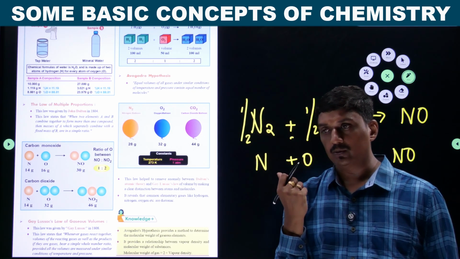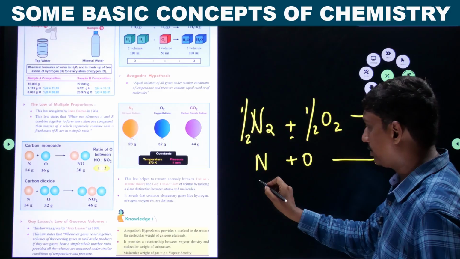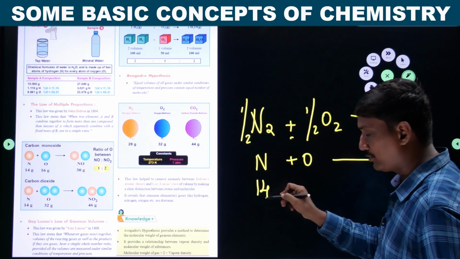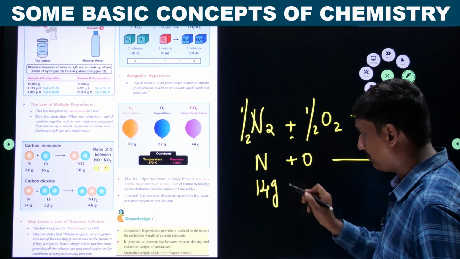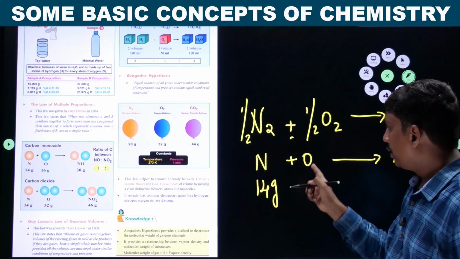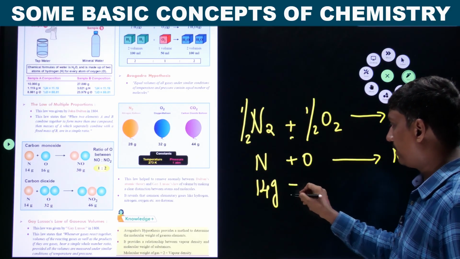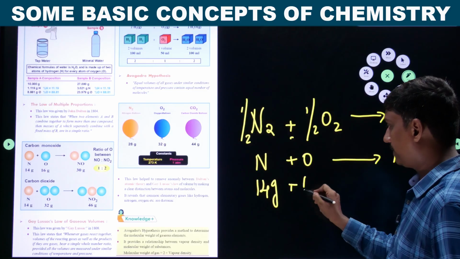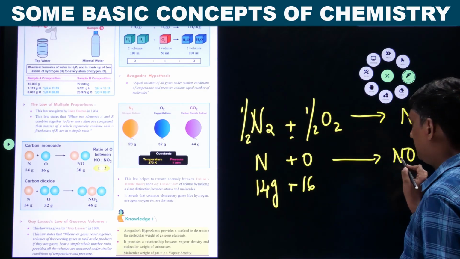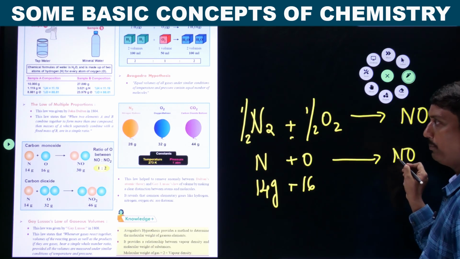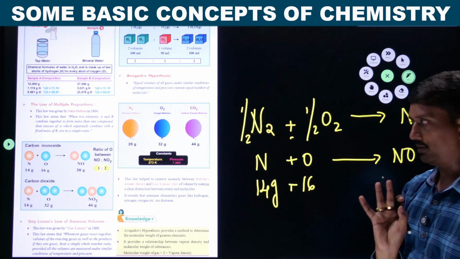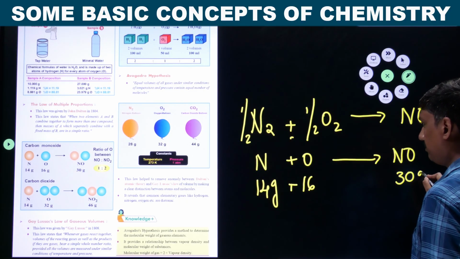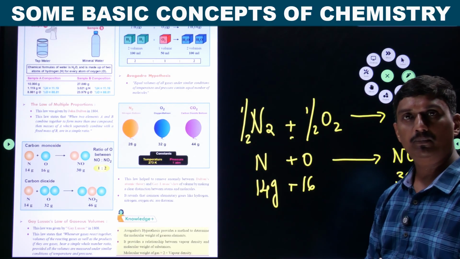What is the mass of nitrogen? The nitrogen atom's atomic mass is 14. Expressing that mass in grams, the gram atomic mass is 14 grams. You take oxygen. What is the mass of oxygen? The mass of oxygen is 16. Now, nitrogen and oxygen combine to give NO. It is one of the oxides of nitrogen. Its mass is equal to 30 grams.